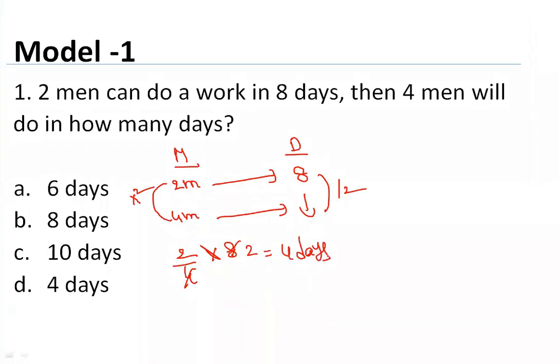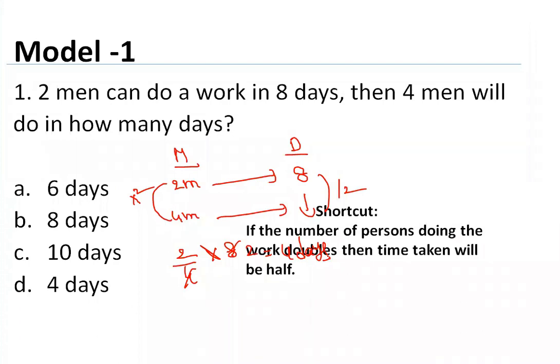And we do have one shortcut also. See the shortcut here. If the number of persons doing the work doubles, then the time taken will be half. Basically, if the number of people increases, the time taken will decrease, because manpower is more and they'll take less time to complete the work. Okay. If the number of persons is exactly double, then the time taken will be exactly half. So are you clear with it, guys? Let's go for the next one, 4 days.